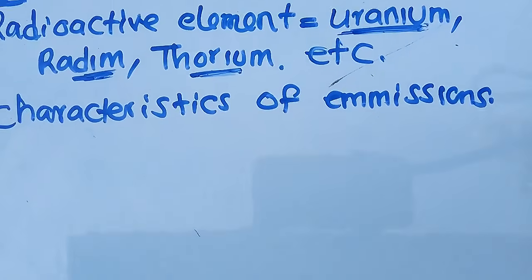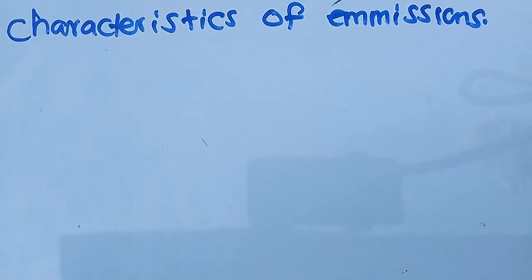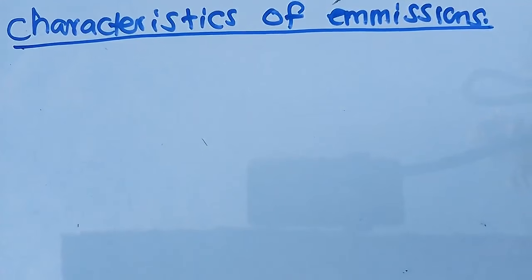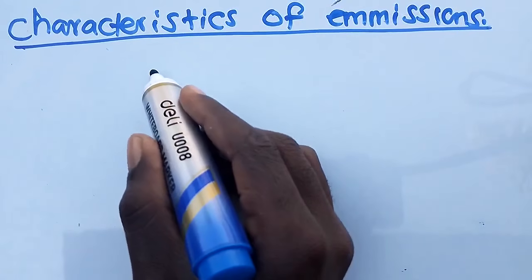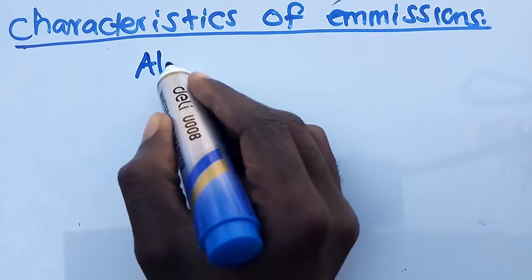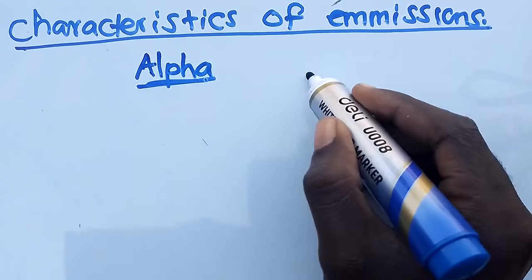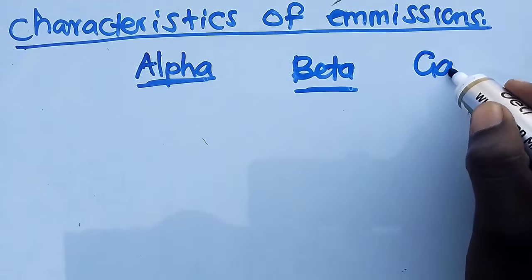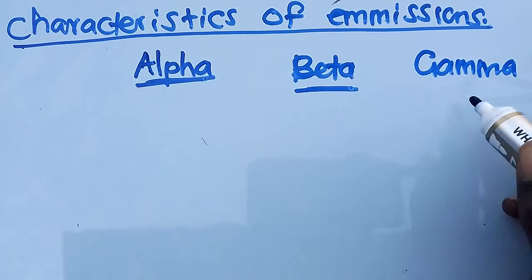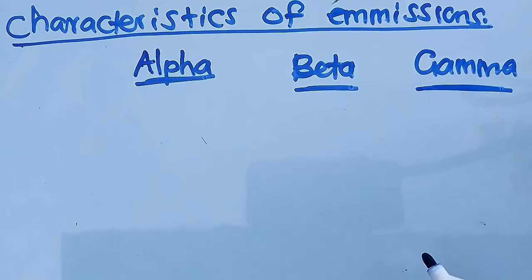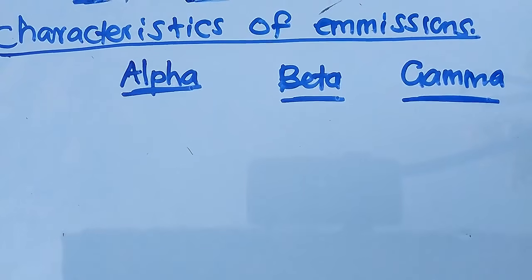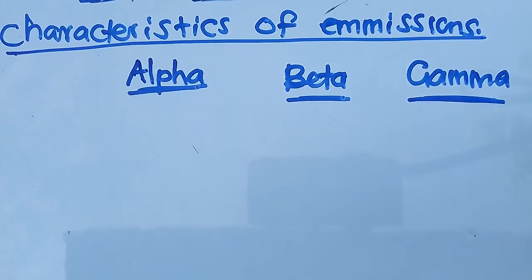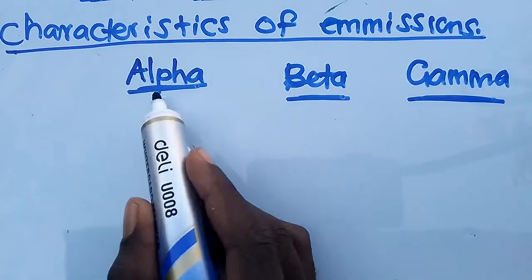So I'm going to summarize this so that everyone can get the concept, everyone can understand what I'm trying to say. So I'm going to say, here this is an alpha particle. So I'm going to put here an alpha particle. Here I'm going to say this is a beta particle. And this is a gamma ray. This is what I'm going to do so that each and every person can understand. So this is what we are going to discuss. This is what we are going to understand. So here, what is the nature? So let us talk about the nature now.